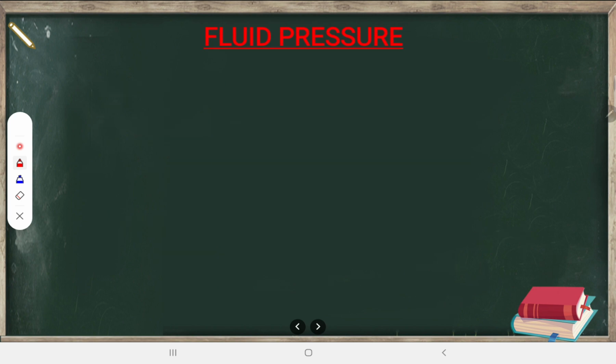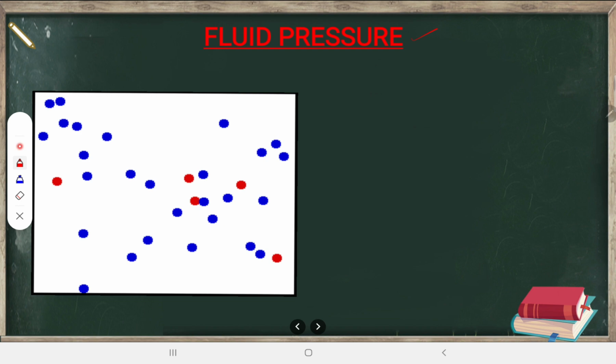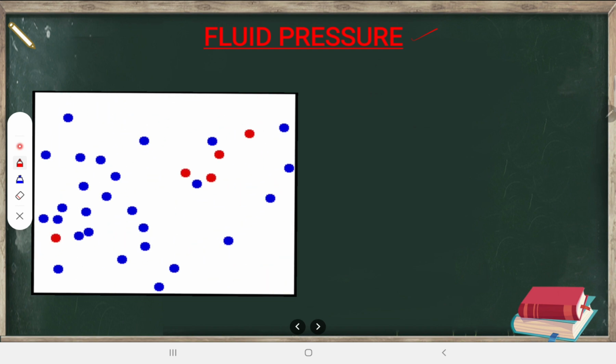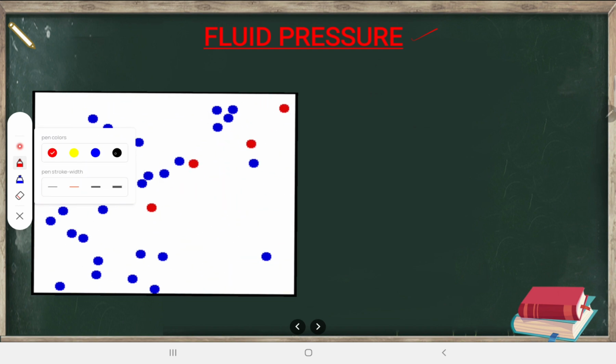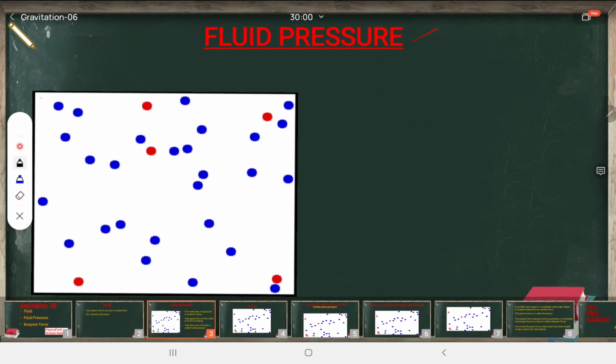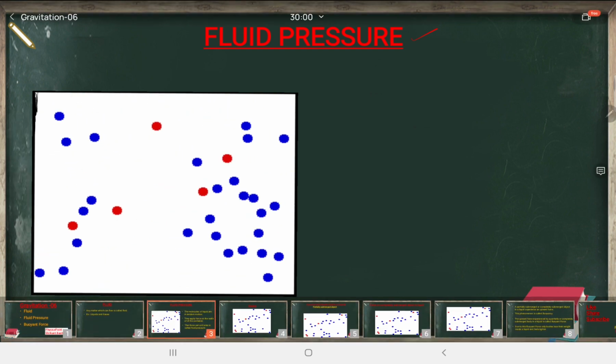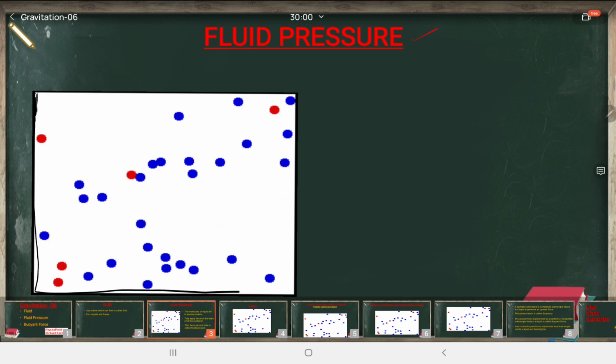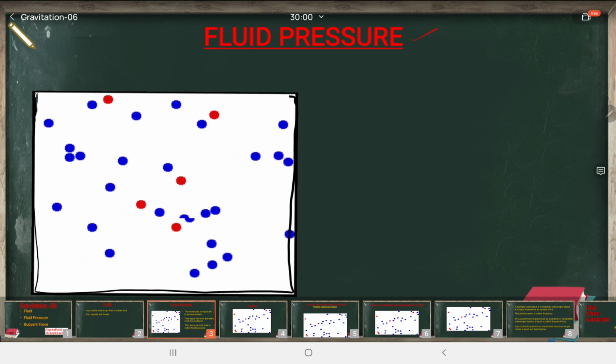So there is one word, fluid pressure. What is the meaning of this fluid pressure? Let us have a look at that. For example, we have got one container here. Let me show that container over here. So here is the container. We have got one container like this.